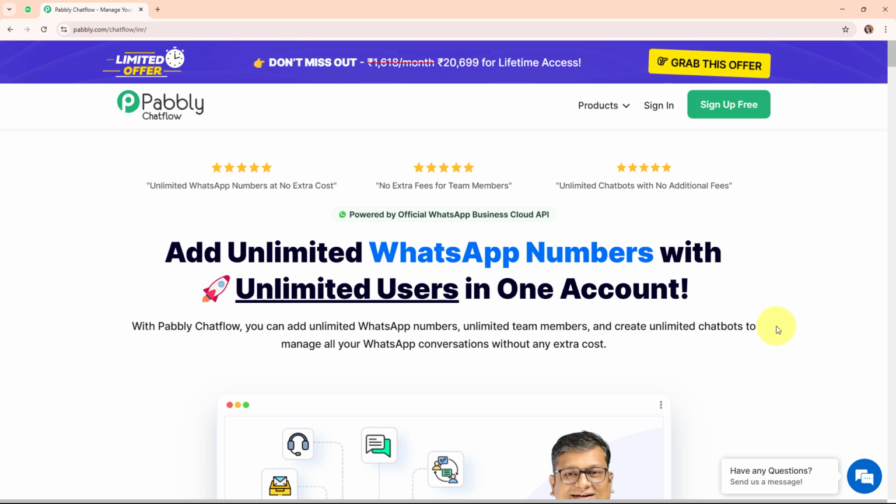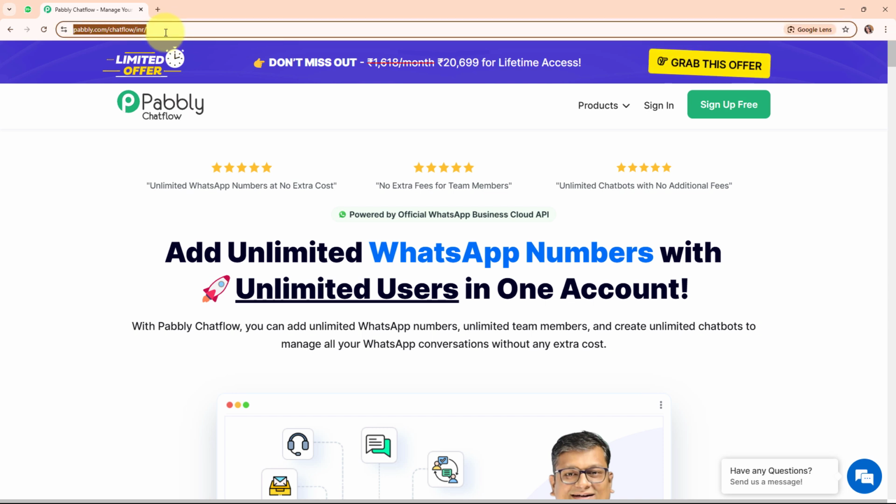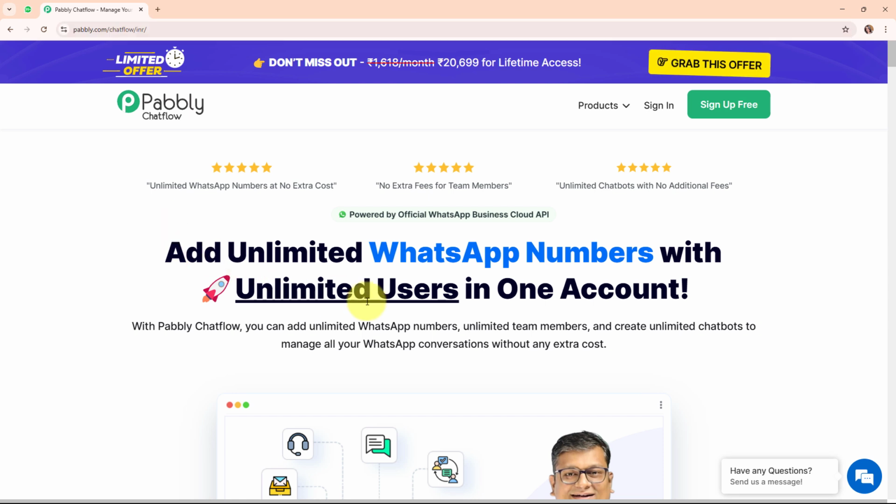Alright, so now here we are going to use a WhatsApp communication platform, that is Pabbly Chat Flow, to build this entire WhatsApp chatbot. Here on the screen you can see Pabbly Chat Flow's homepage and you can visit it by simply browsing for the URL pabbly.com/chatflow/ina/ in your browser. And here you can see two options, that are sign in and sign up free. If you're a new user, click on sign up free and get 300 tasks every month to explore the software. And if you're an existing user, click on sign in. Here I'm an existing user, so I'm clicking on sign in.